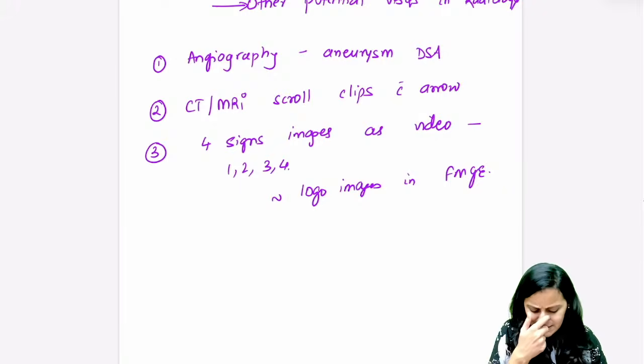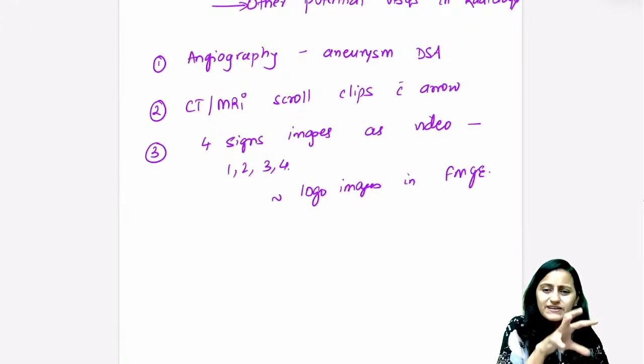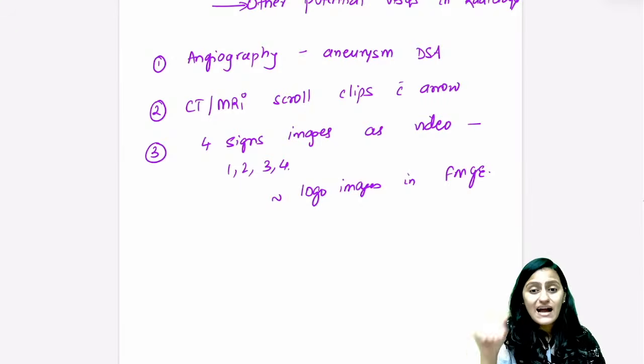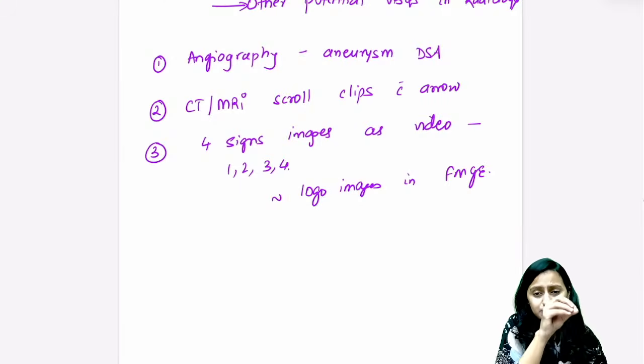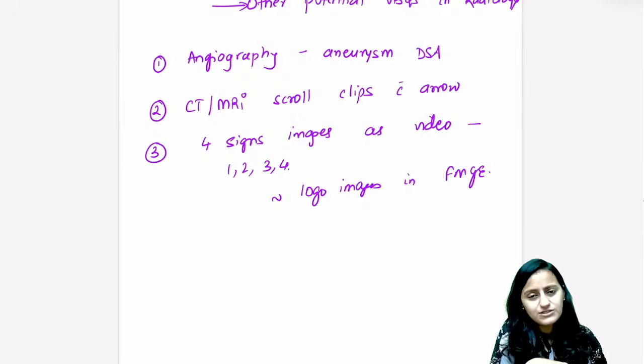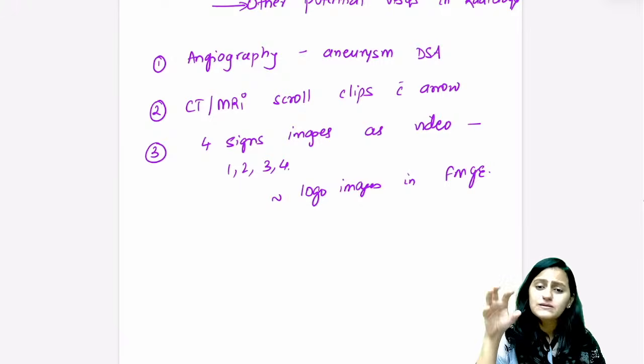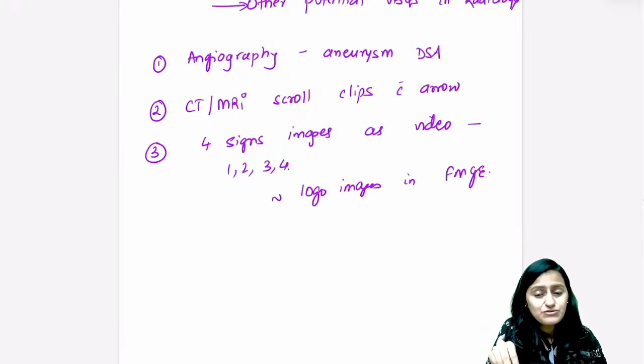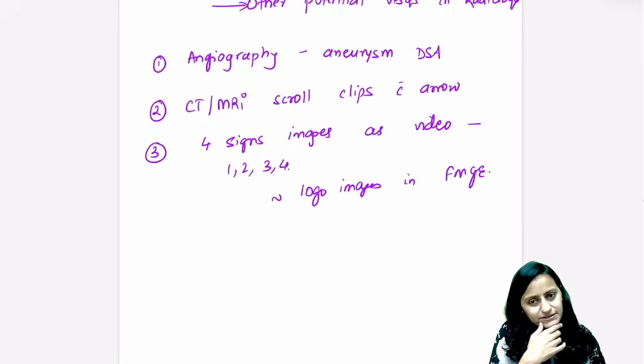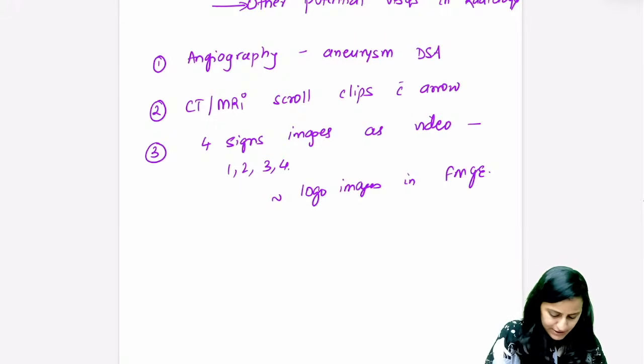Dhruv, that's just basic in the USG probe, right? You have a convex probe, you have a linear probe. Convex is low frequency, linear is high frequency. In ultrasound, the probe which has lower frequency has better penetration, so it is used for deeper structures like abdomen, obstetric ultrasound. The higher frequency linear probe has lesser penetration but more resolution, and it is used for superficial structures like thyroid, breast, scrotum, or ocular B-scan. We use it for superficial structures. Right? This much basic you should know.